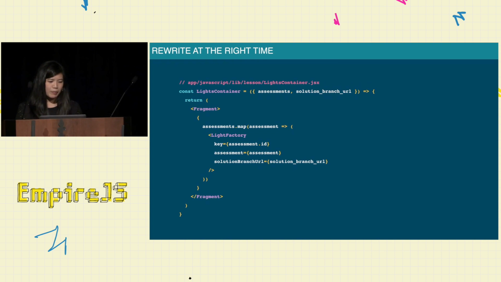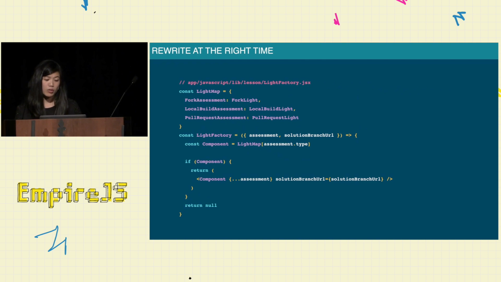So we have our lights container. It takes some props, and we send those things on the right-hand side, the assessments, and we turn them into lights in this way. So a neat component. If we look at another component, the light factory itself, we're using the strategy pattern to take props, turn them into components, and then just render them.